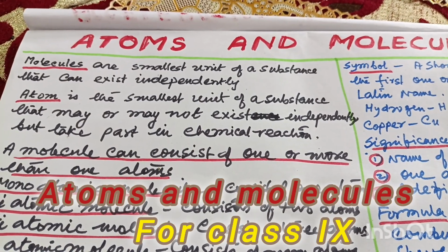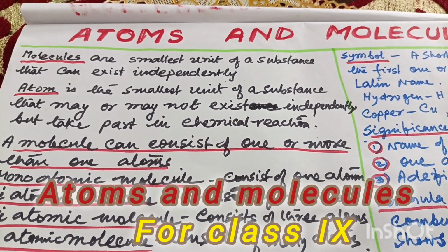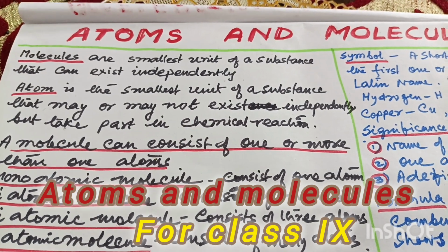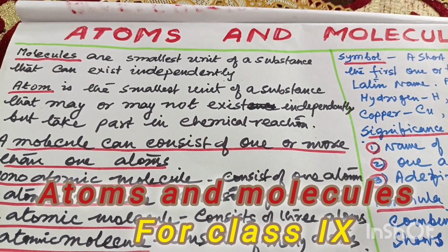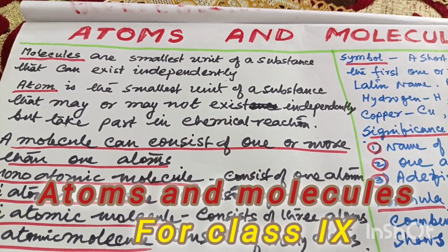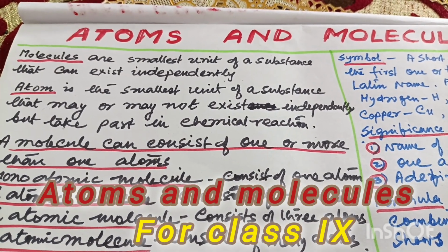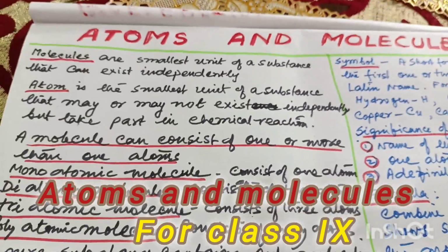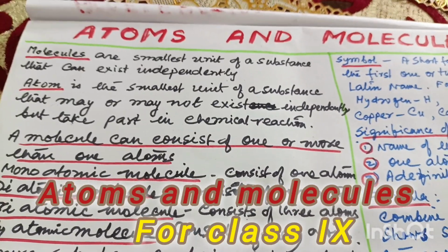But atoms are even smaller units. They are the smallest unit of substance, but they may or may not exist independently. But they take part in chemical reaction. So there is a slight difference between atoms and molecules.